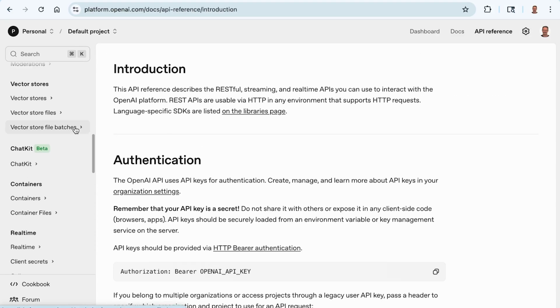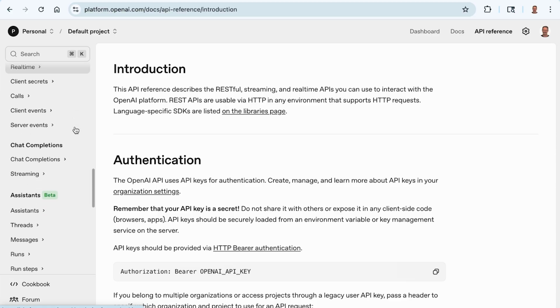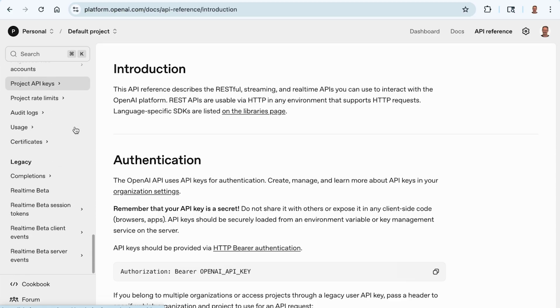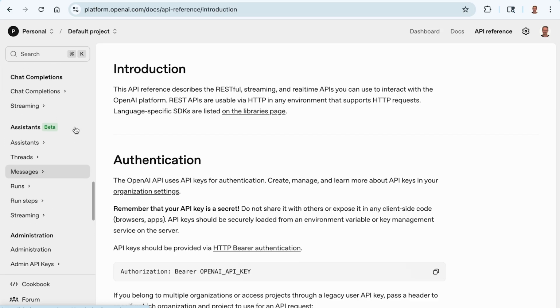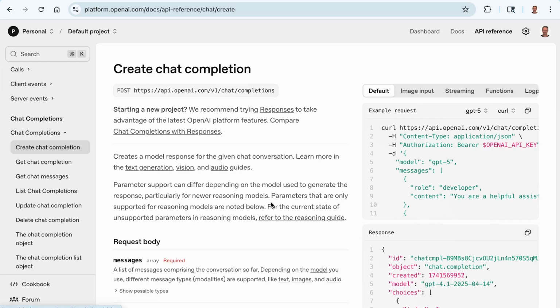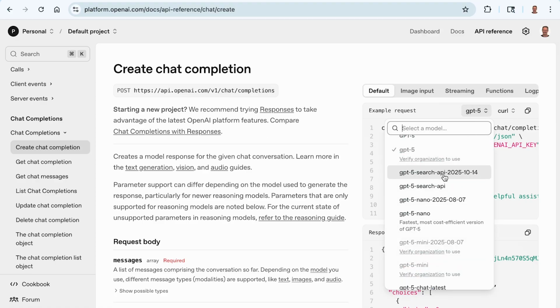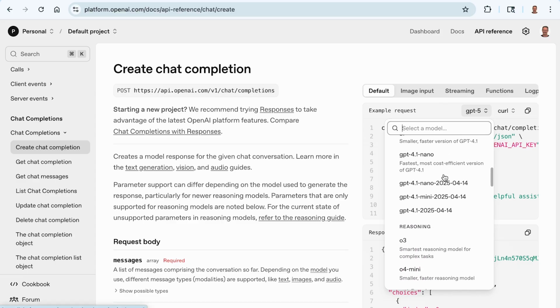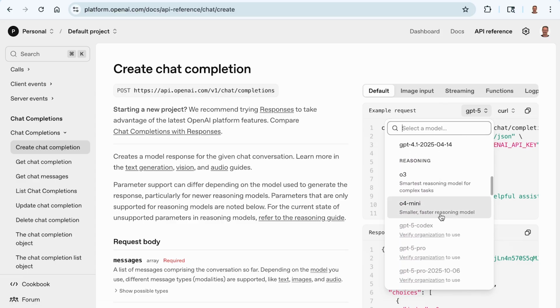So we are doing chat. Where did that go? I scrolled right by it. Yeah, chat completions. And in the chat completions, you can see here the models. And there's a small description of what the model is, faster, cost effective.